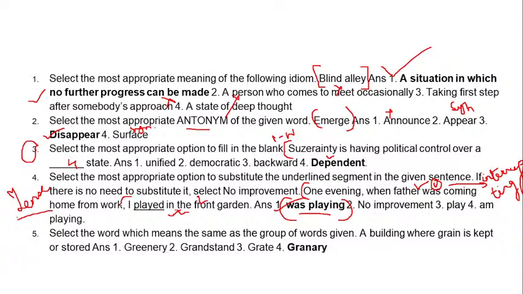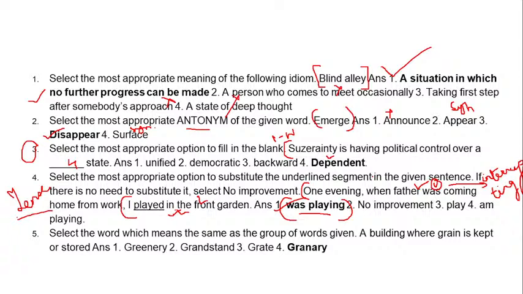I was playing when my father was coming home from work. Here they have decided to put this in the past continuous to get students confused as to what they should use, because what you have learned is that the second action is usually in the simple past tense.